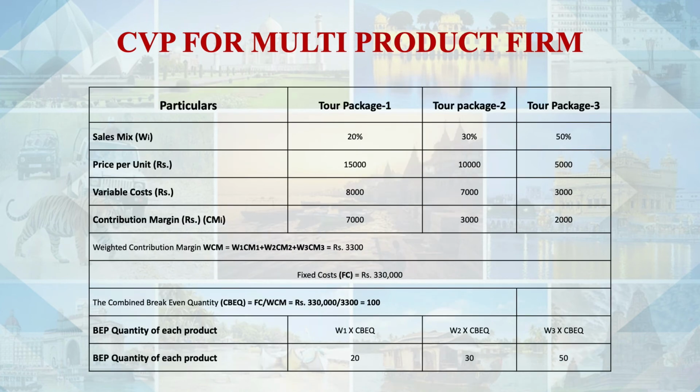So say one tour operator has 3 tour packages for 3 different destinations. Maybe tour package 1 is for adventure tourism, 2 for medical tourism or beach tourism, 3 for a different type, maybe desert tourism or dark tourism or whatever it is. It can be religious tourism destinations, like the Char Dham Yatra, Mata Vaishno Devi, and the Shirdi Sai tour package. So many options are there nowadays.